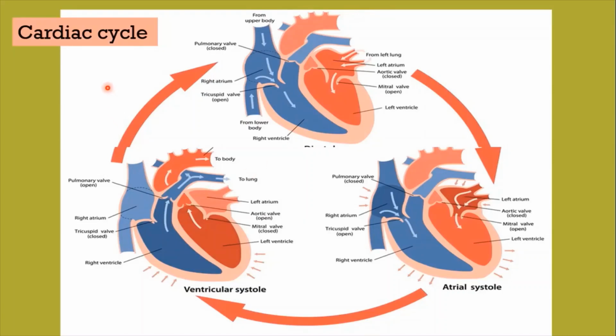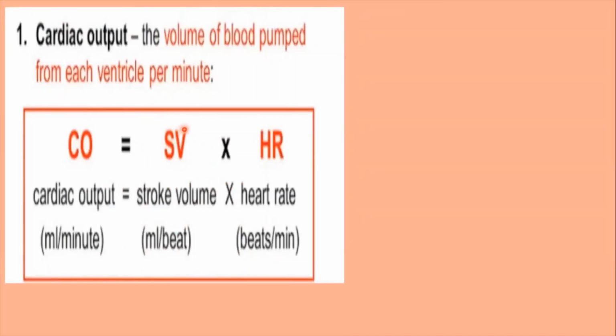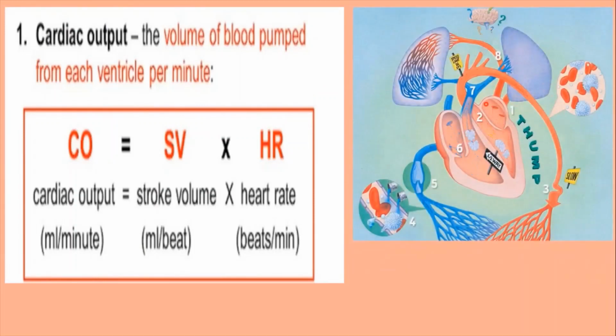After this brief recap of cardiac cycle, let's now discuss the cardiac output. What is cardiac output? How much blood our heart pumps in 1 minute is called cardiac output. What is the basic function of our heart? It pumps the blood through the process of heart beating and it maintains the flow of blood throughout the body.